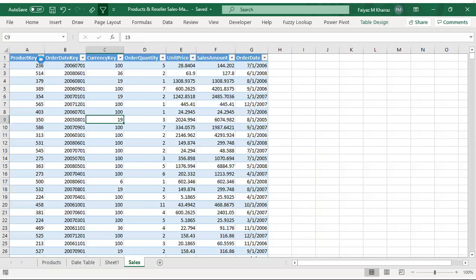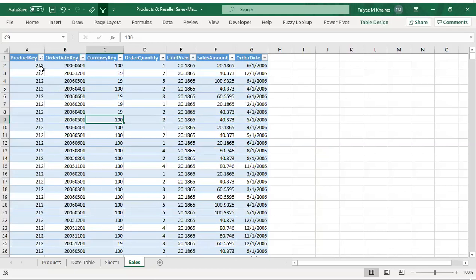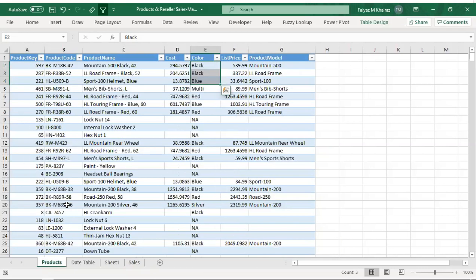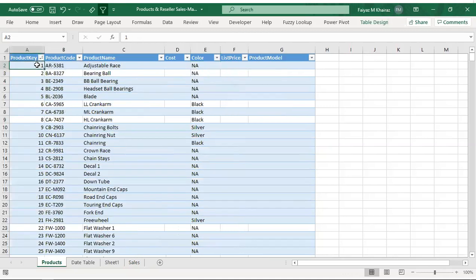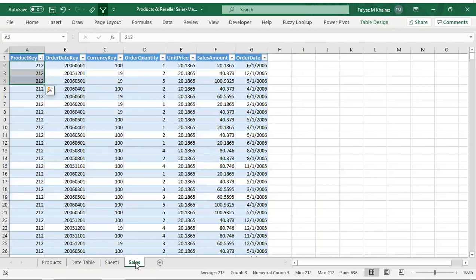So just to give you an idea, if I do a simple sort over here, this is my sales table where the first product key, which is the common column between both of them, is 212. You see there are multiple entries over here. In my products table, the first product key starts with the number 1, which means in simple English, from the number 1 to 211, nothing has been sold. The first product which has been sold is starting from 212 ID. So product key is the common column between both of them. Okay. So now using the products table and the sales table, what I want to do is ask certain questions to this data.